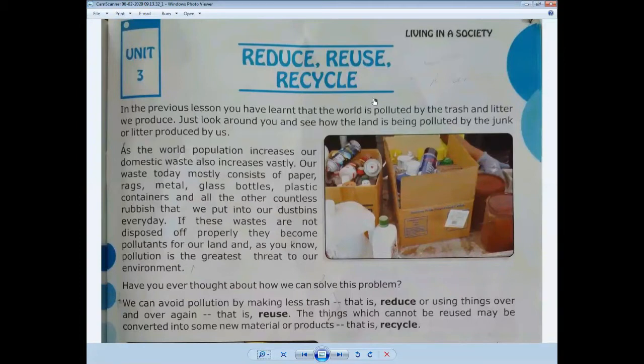Do you know the meaning of purchase? The term purchase means that we are buying something. We can reduce our waste material by buying things which are long lasting.